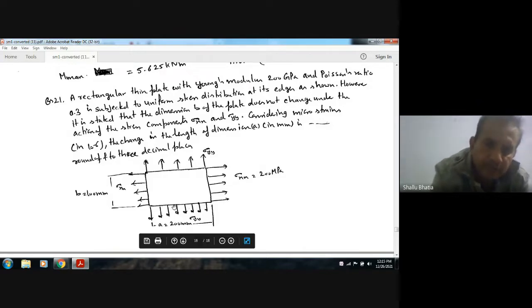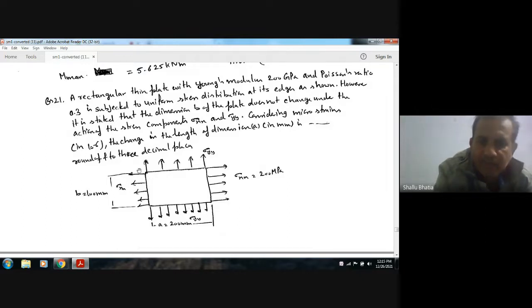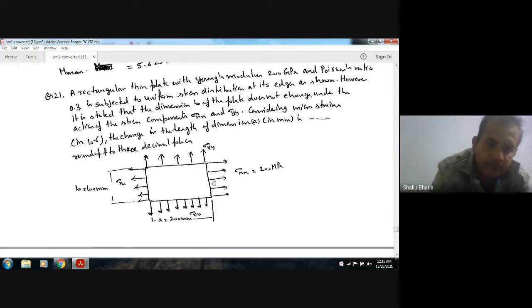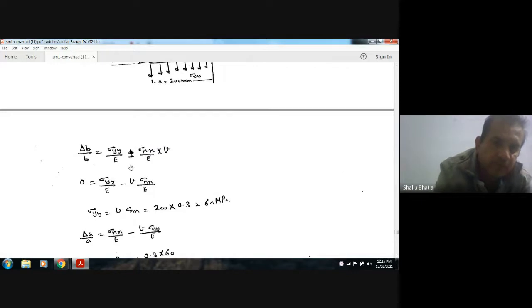Here it is given that sigma x is 200 MPa and sigma y is not given. The A dimension is given as 200 mm and the B dimension as 100 mm. It is given that the change in dimension B is 0. So the strain in the B dimension is sigma y by E minus mu sigma x by E, and this change is 0.